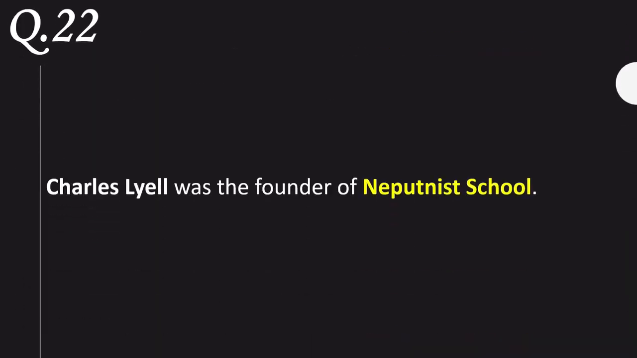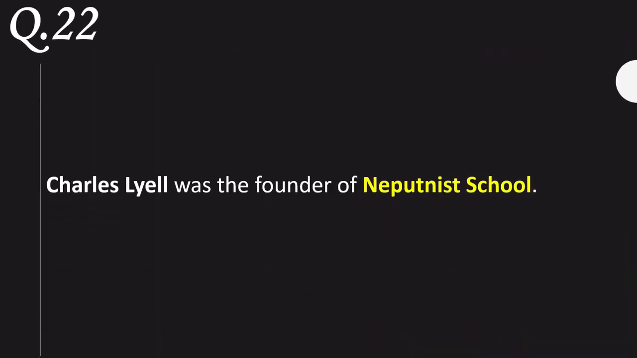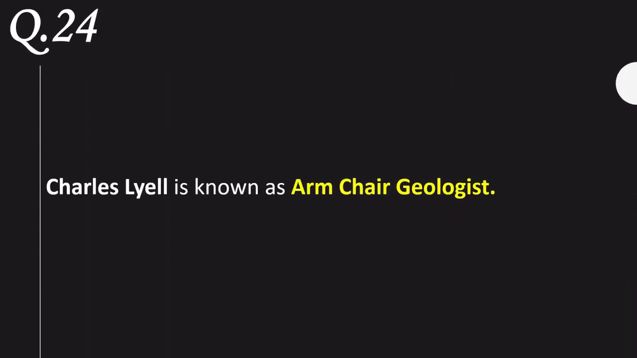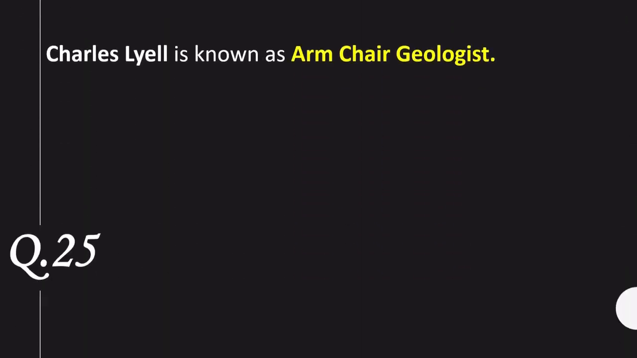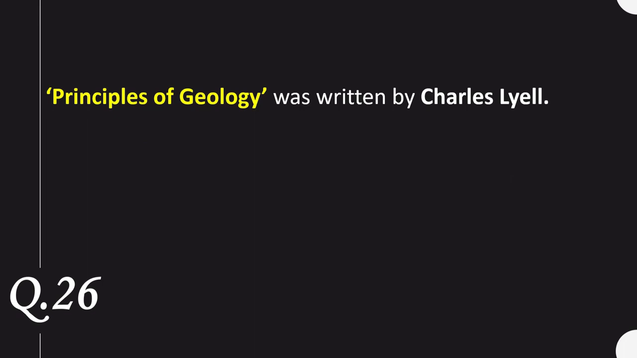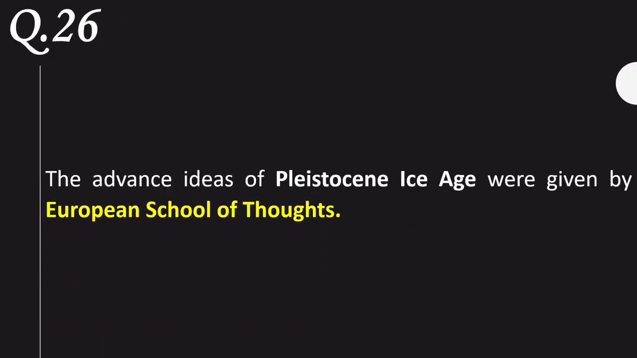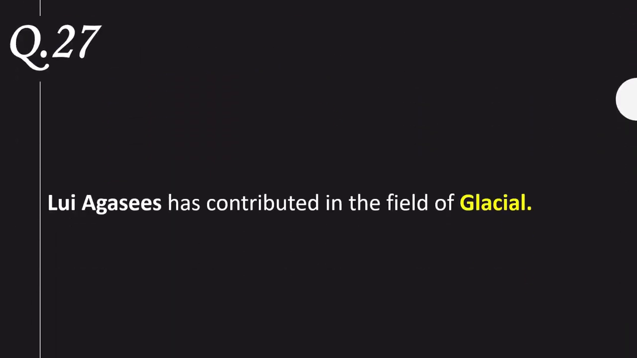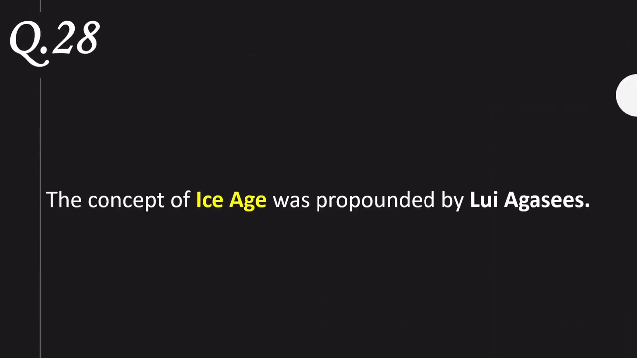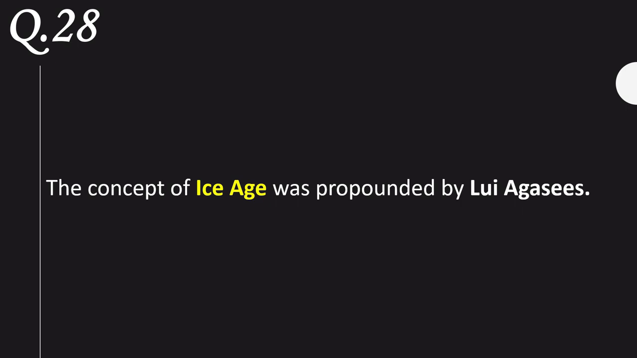Charles Lyell was the founder of the Neptunist school. Historical geology was founded by Charles Lyell. Charles Lyell is known as the armchair geologist. Principles of Geology was written by Charles Lyell. The advanced ideas of the Pleistocene Ice Age were given by the European school of thought. Louis Agassiz contributed in the field of glaciation. The concept of the Ice Age was propounded by Louis Agassiz.